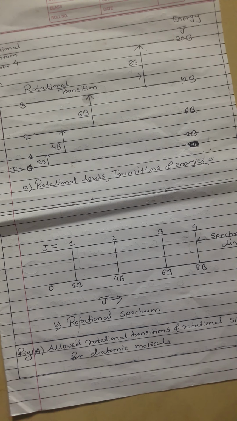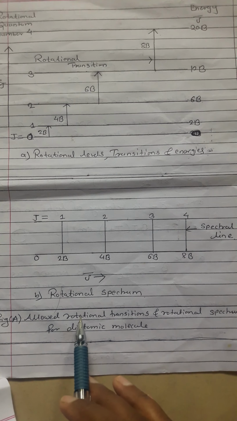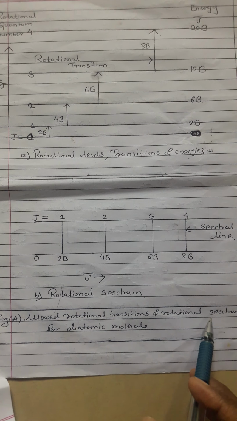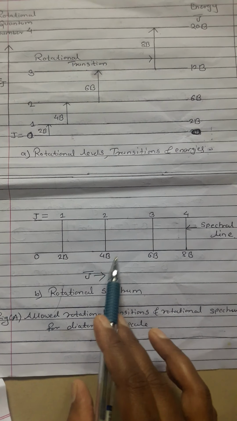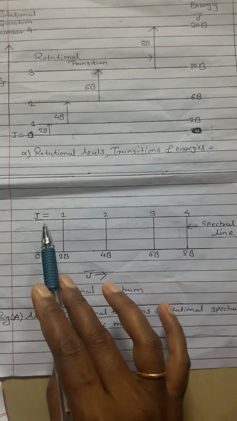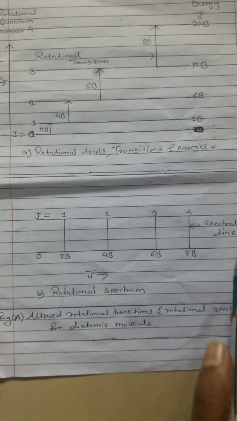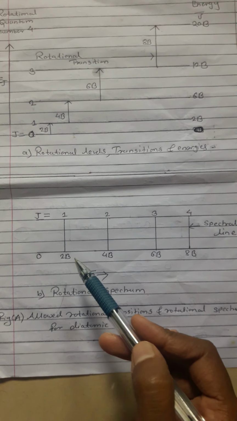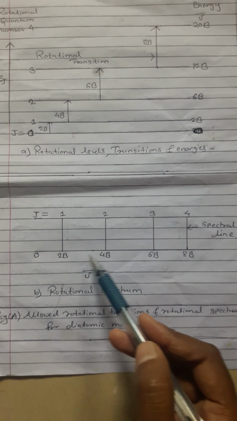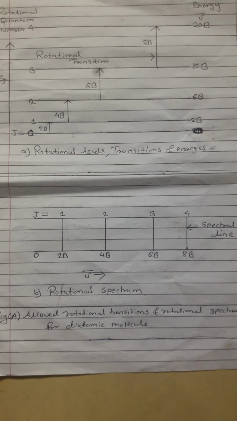In the figure, allowed rotational transitions and the rotational spectrum show lines at 2B, 4B, 6B, 8B and so on, putting the values of J is equal to 1, 2, 3, 4. Thus there is a series of equally spaced lines with a separation of 2B.